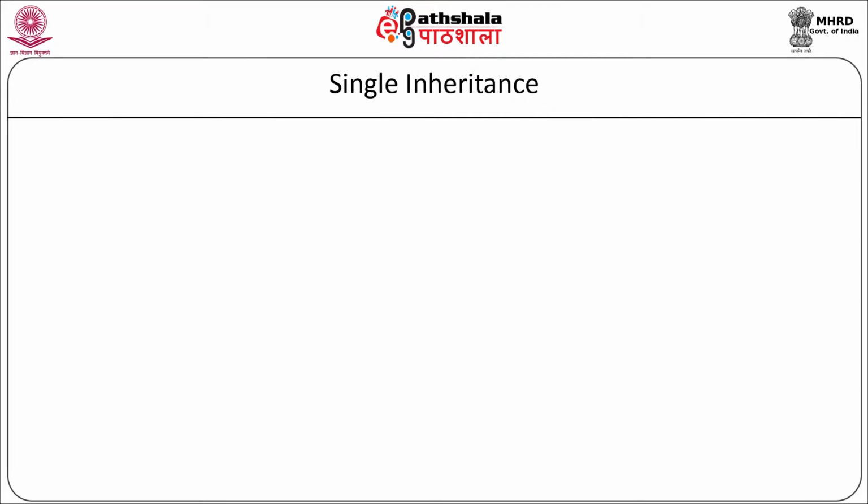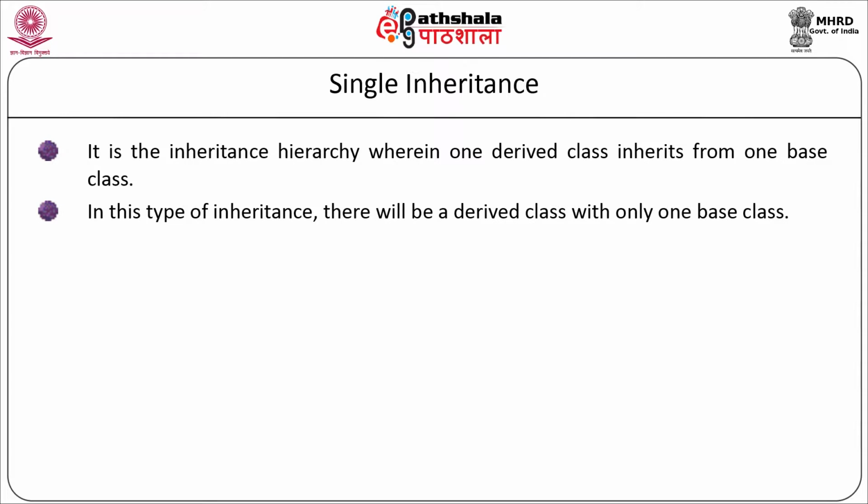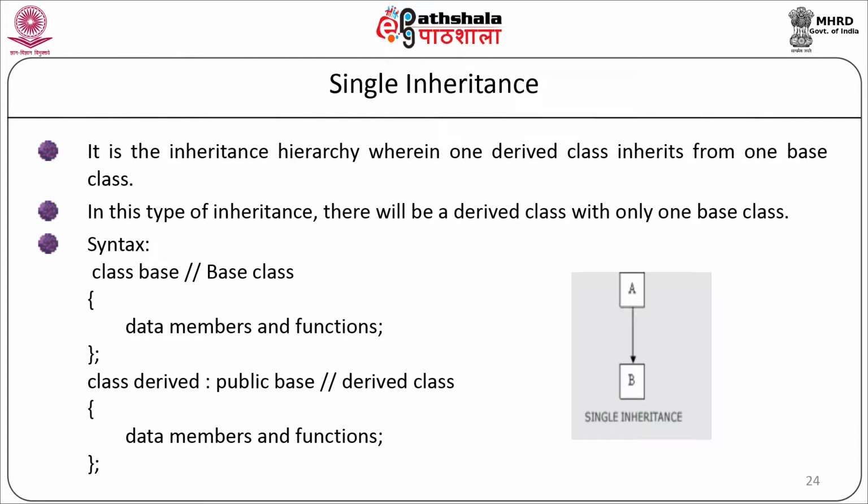Single inheritance. It is a type of inheritance hierarchy where one derived class inherits from one base class. In this type of inheritance, there will be a derived class with only one base class. The syntax is: class base, the proper definition of the class with data members and functions, class derived colon public base and the proper definition of the derived class with its data members and functions. A single inheritance mechanism can be represented using the following figure. Here class A is inherited in class B, so an arrow is shown from class A to class B.